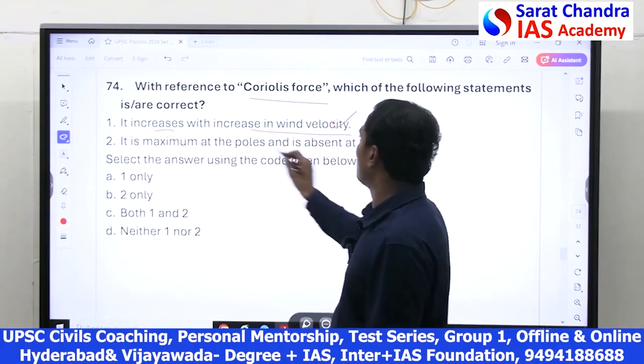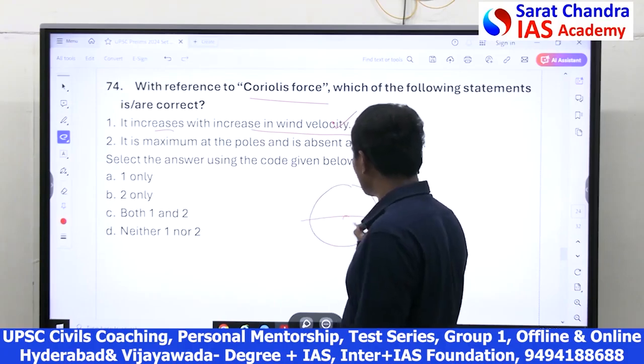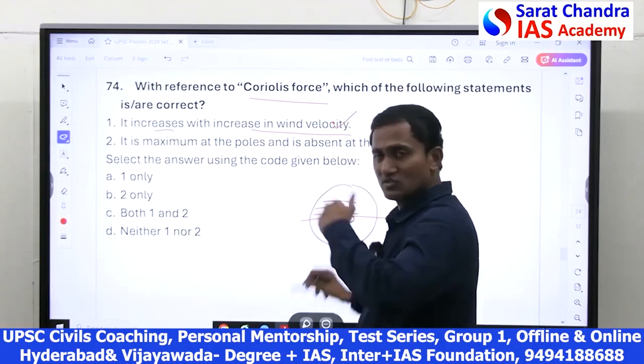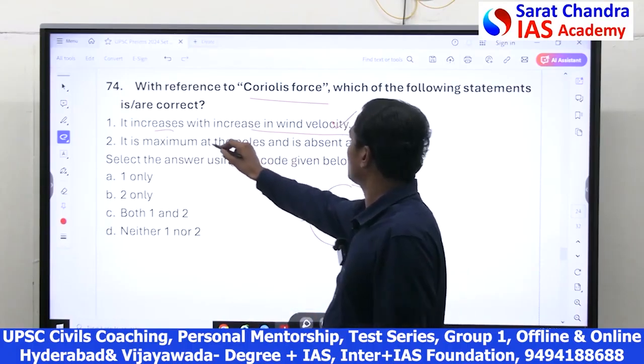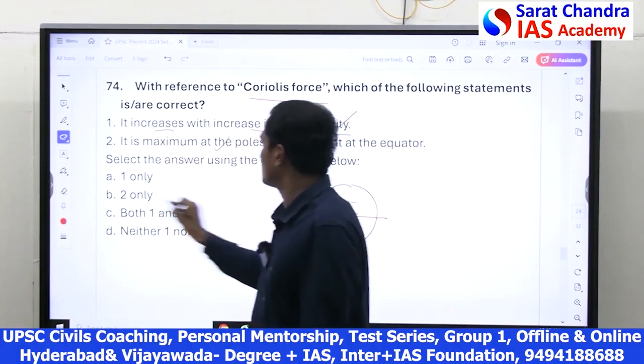And it is maximum at the poles. Actually, along the equator, Coriolis force is 0. As latitudes increase, Coriolis force increases towards the polar area. So, 2 is also correct. So, both are correct.